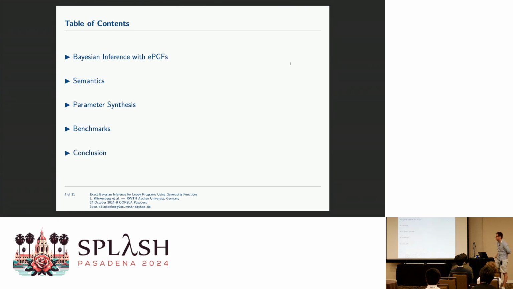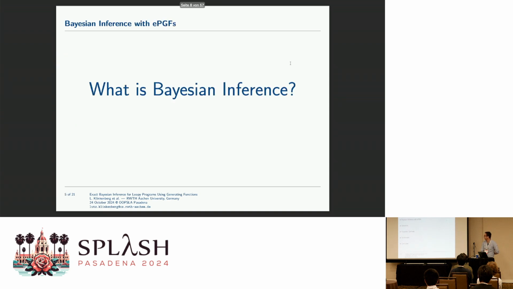Okay, that brings me to the table of contents for today's talk. First, I want to give a brief recap about Bayesian inference and how we deal with Bayesian inference encoding in EPGFs, which stands for extended probability generating functions. Then I will give a brief description of the semantics of our probabilistic programming language, how we do the parameter synthesis and deal with while loops, show some benchmarks, and in the end, give a conclusion.